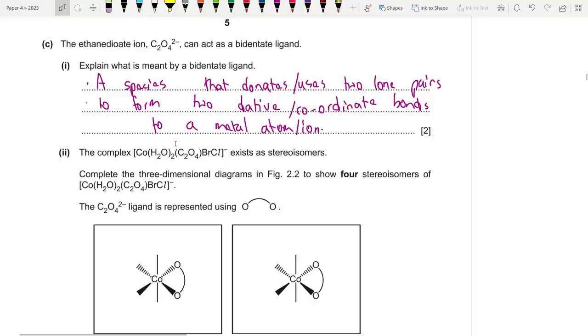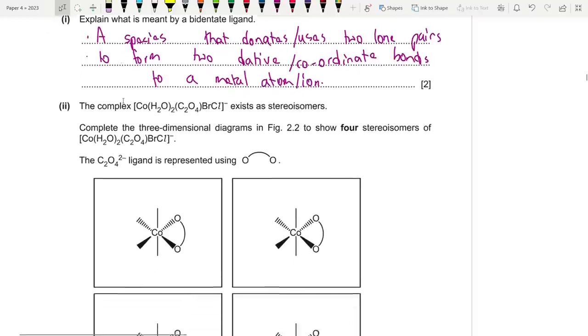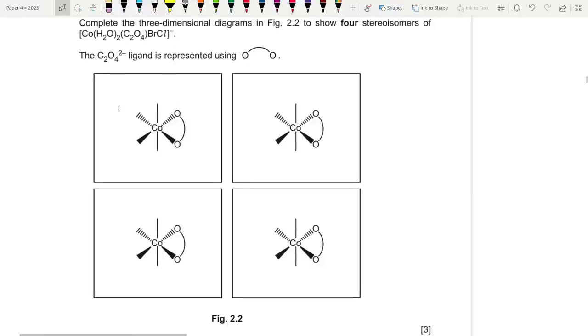So we have one bidentate ligand over here, and four other monodentate ligands. Now complete the three-dimensional diagrams in figure 2.2 to show four stereoisomers of this. The bidentate ligand is already shown. Okay, so that helps us a lot.